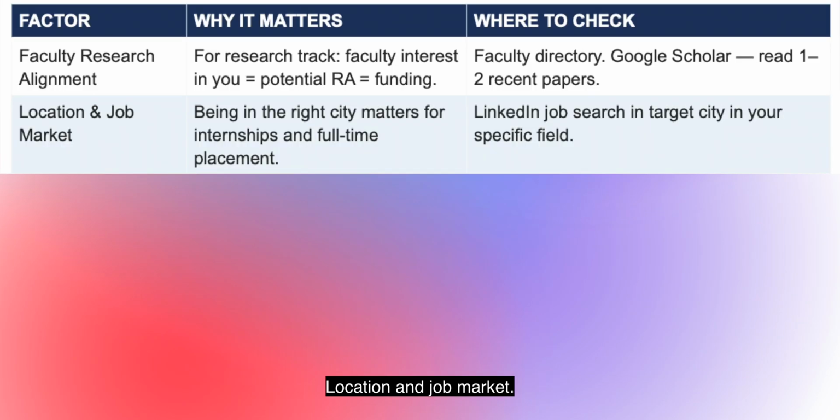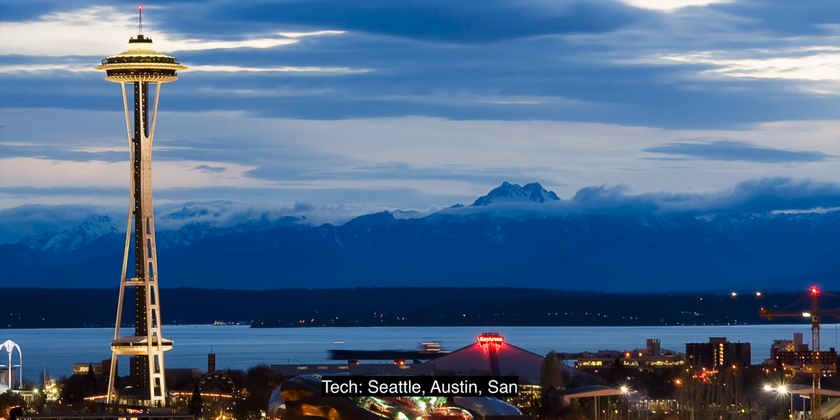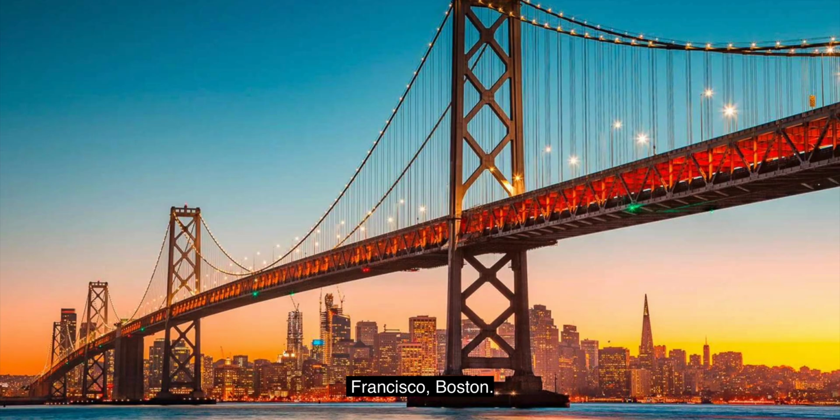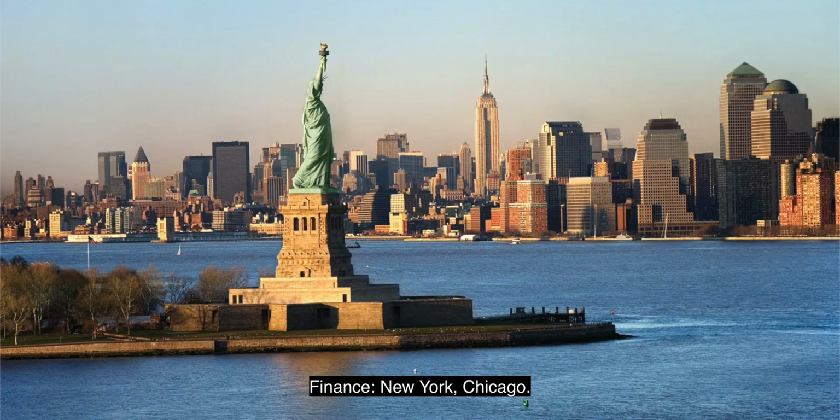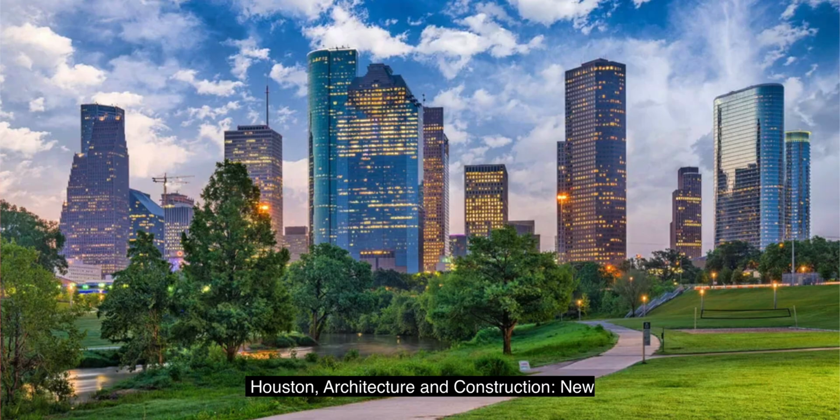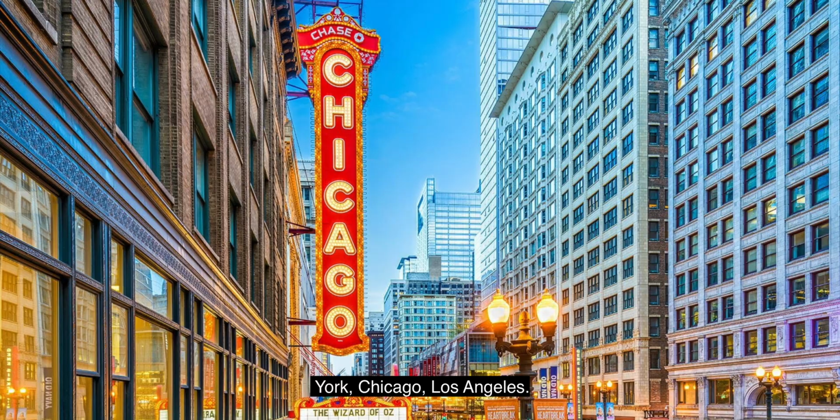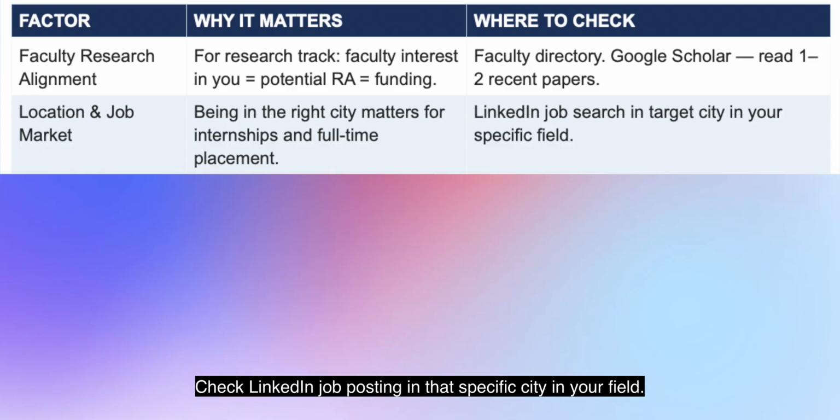Factor 6. Location and job market. Where you study matters for internship and full-time roles. Tech: Seattle, Austin, San Francisco, Boston. Finance: New York, Chicago. Healthcare and life sciences: Boston, Houston. Architecture and construction: New York, Chicago, Los Angeles. Check LinkedIn job postings in that specific city in your field.